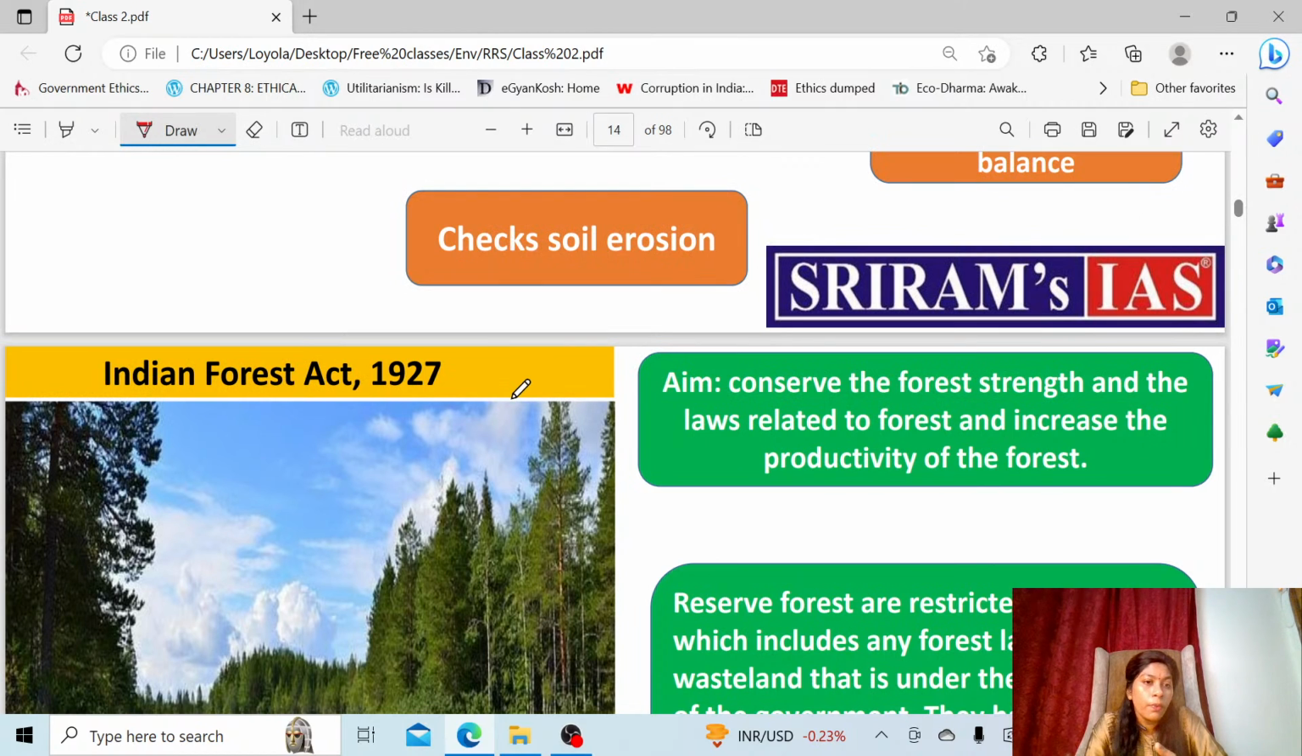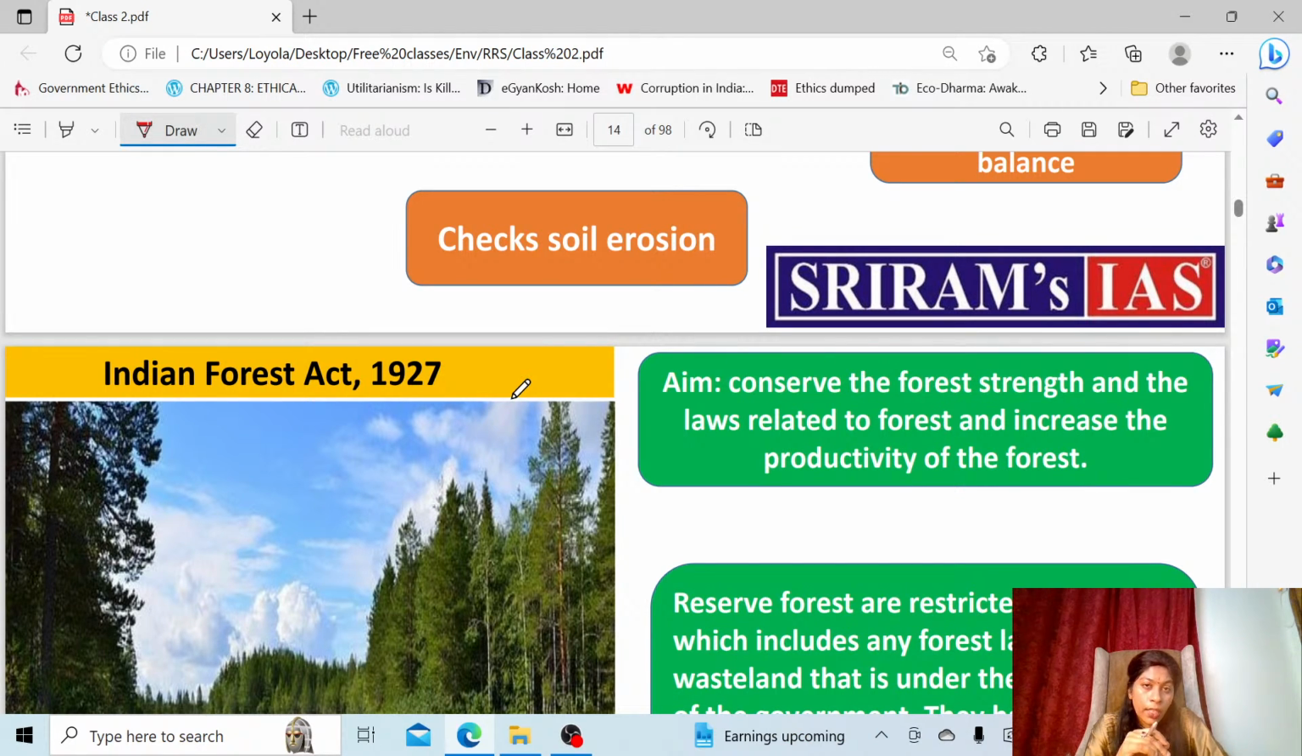In that, first we'll begin with the Forest Act 1927. So why was this act brought? This act was mainly brought to protect the forest, but along with that, to strengthen the laws which already exist in our country related to forest conservation, and also to increase the productivity of forest. So there are three purposes for bringing this act, not only for conserving the forest.